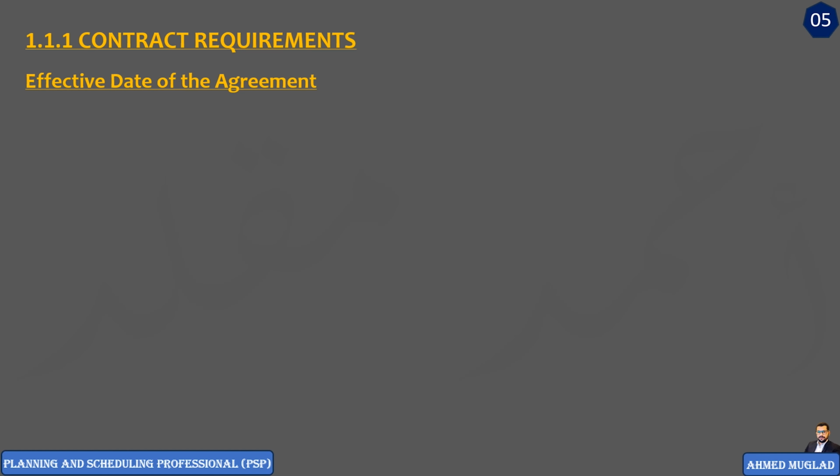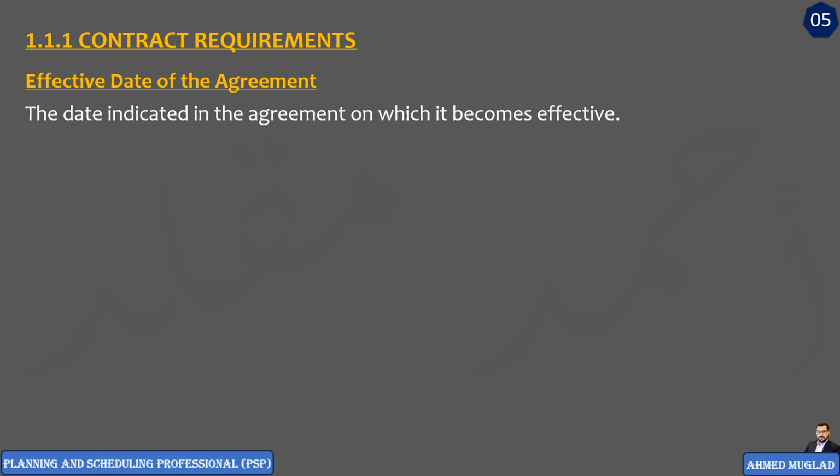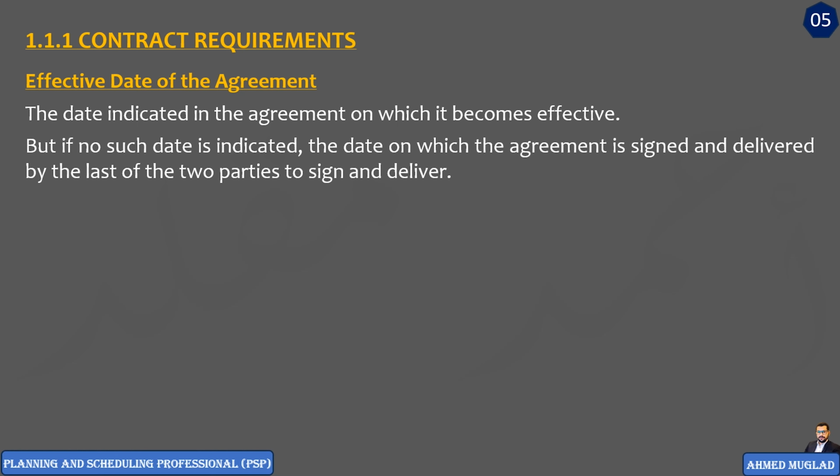Here also we have effective date of the agreement. Effective date of the agreement means the date indicated in the agreement on which it becomes effective. But if no such date is indicated, the date on which the agreement is signed and delivered by the last of the two parties to sign and deliver. This means, in case there is no stated effective date, the agreement signature date will act like the effective date of the agreement or effective date of the contract.